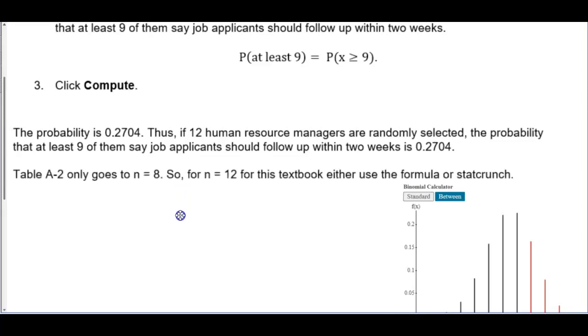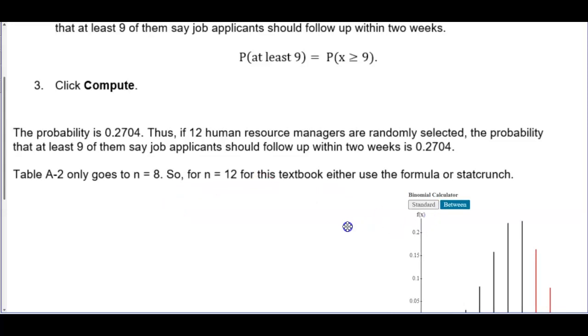Now again, Table A2 does not go to N, it only goes to N equal to 8. So if you're looking for N equal to 12 for this textbook, either use the formula or StatCrunch to find the probability. In this case, we use StatCrunch.